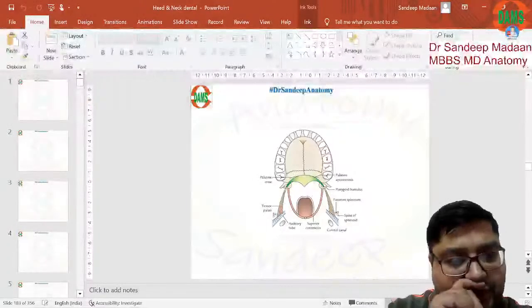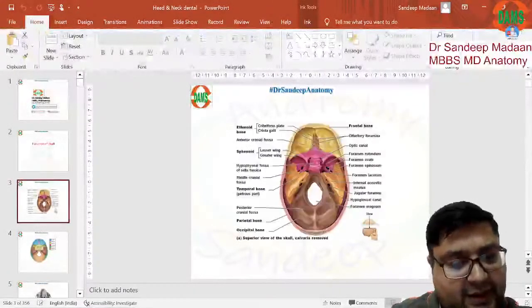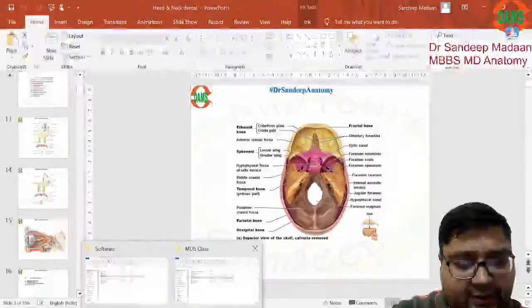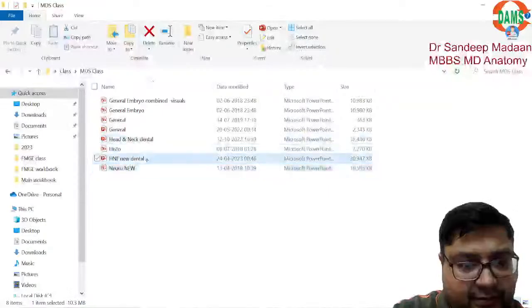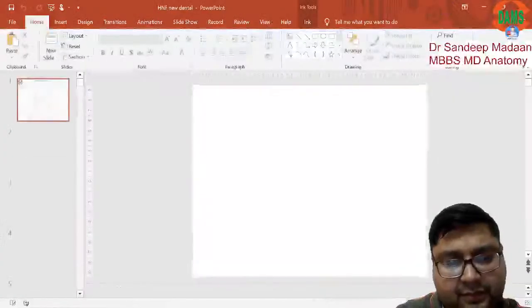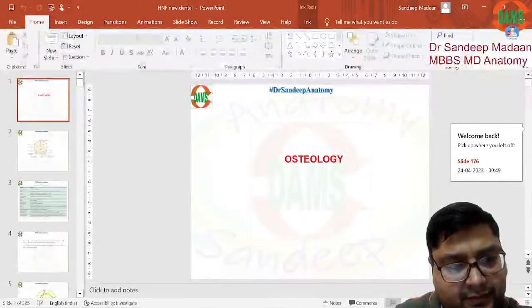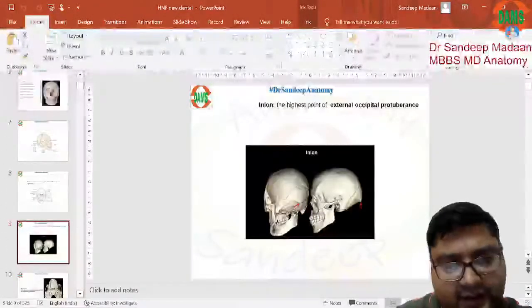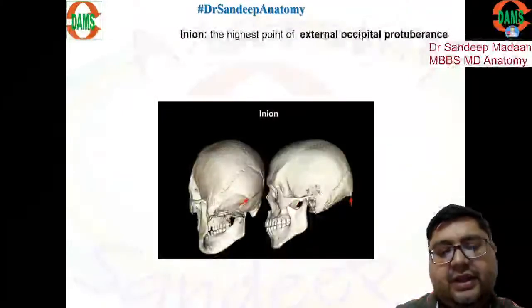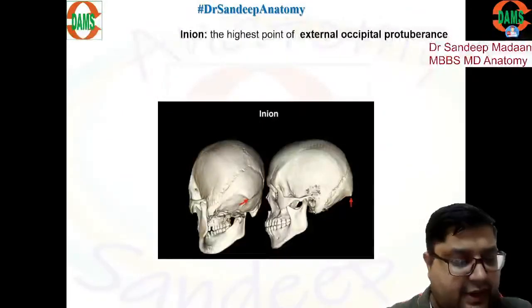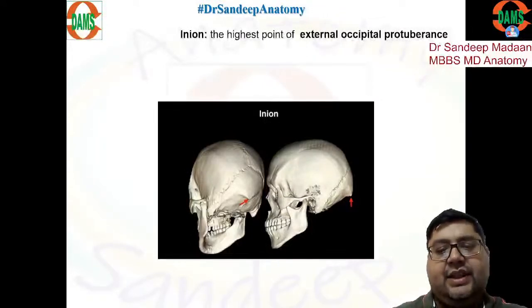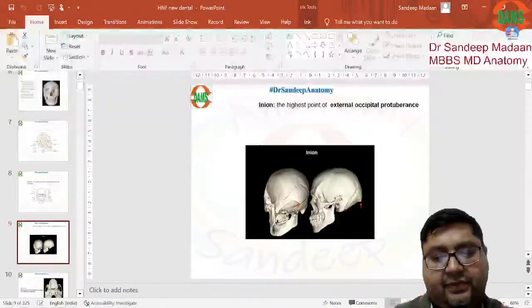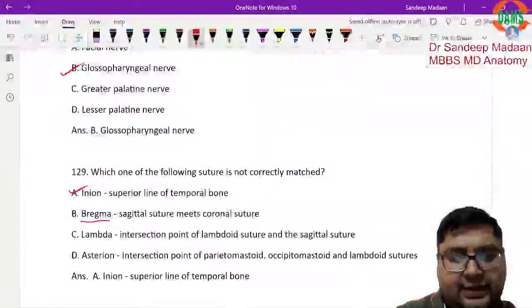So here, let me show you this posterior aspect, right? And here you can see this is a posterior aspect. So the occipital protuberance and the highest point, that is what is called inion, right? So that's why the answer will be also over here. Okay.